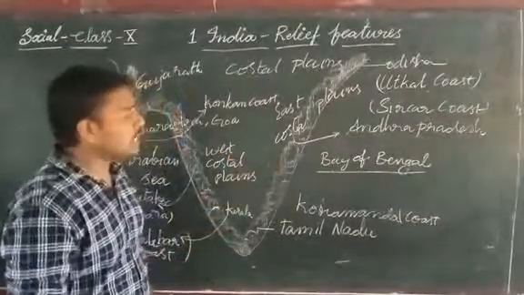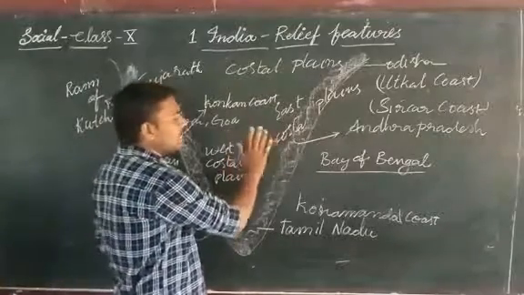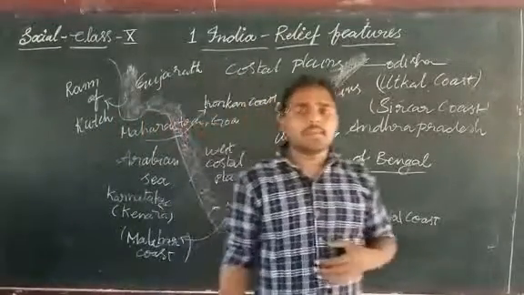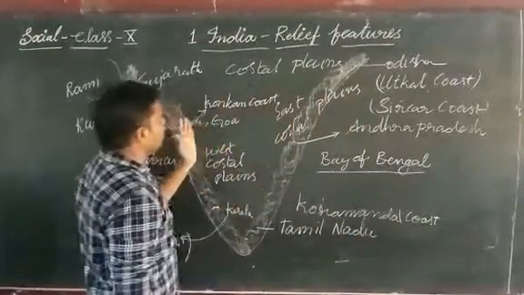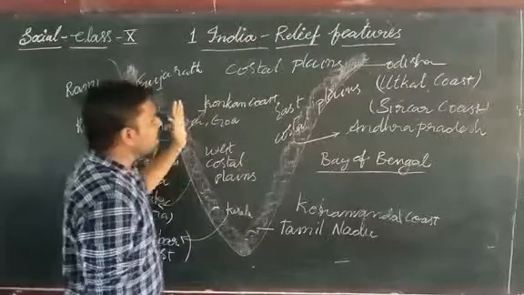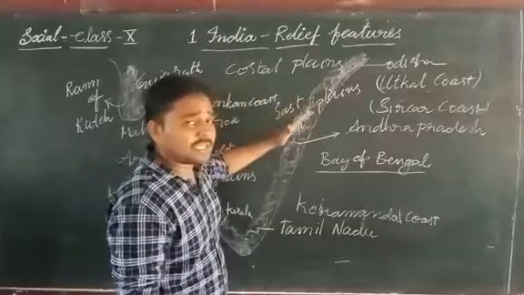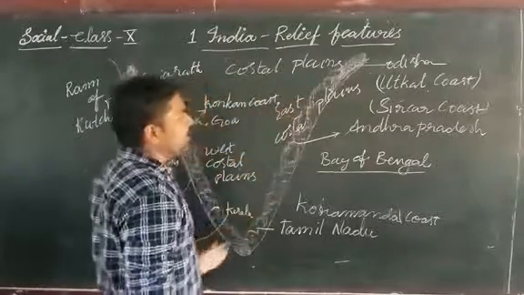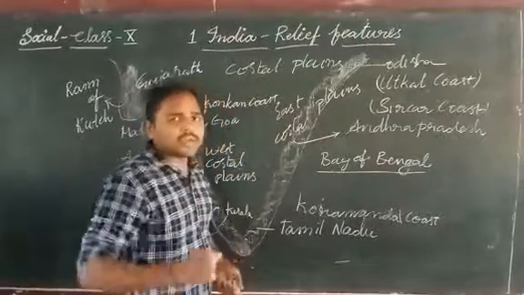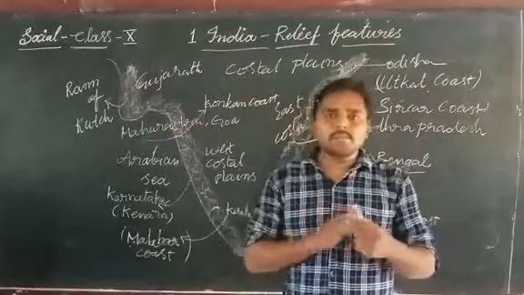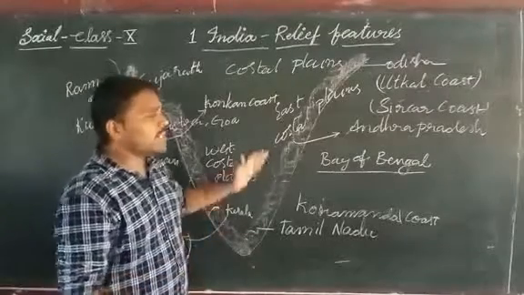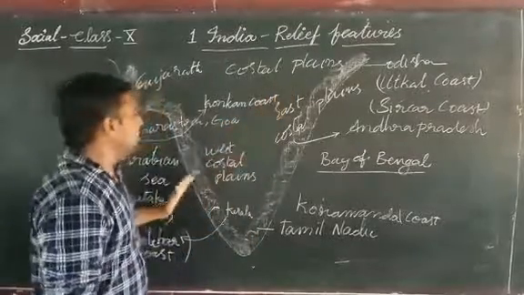Now coming to the east coastal plains. These east coastal plains are formed by the rivers Godavari, Krishna, Kaveri, and Mahanadi. They are getting the sand particles, or the alluvium soils, from the side of the Western Ghats to the side of the Eastern Ghats. That's why these plains are formed due to the rivers.